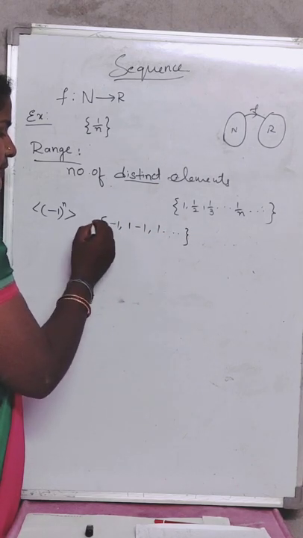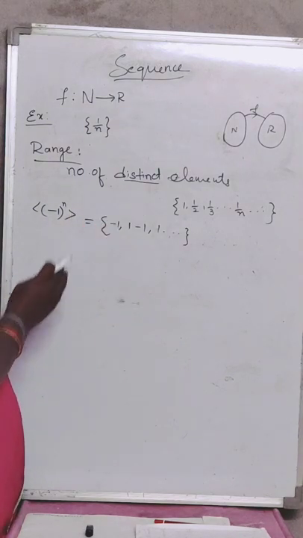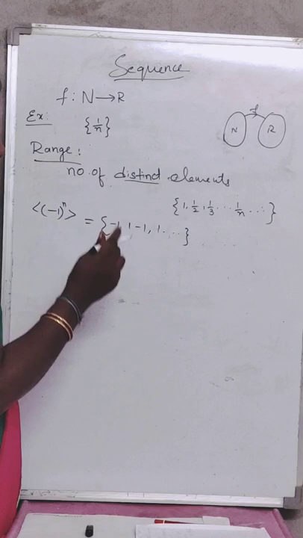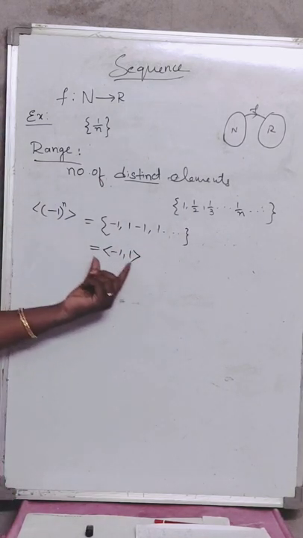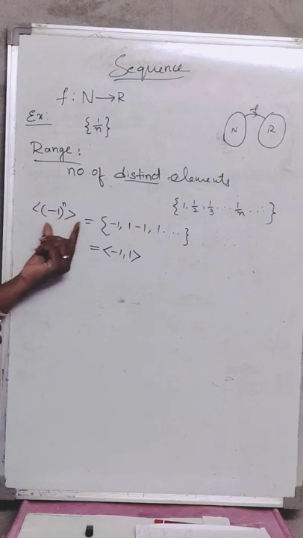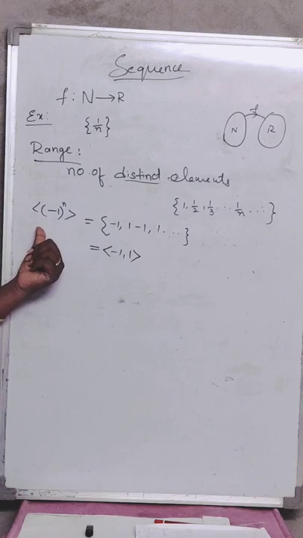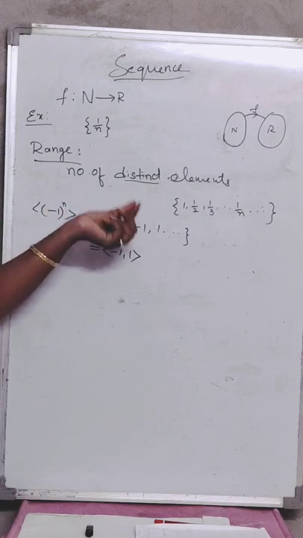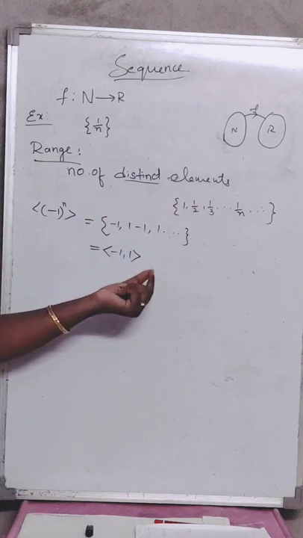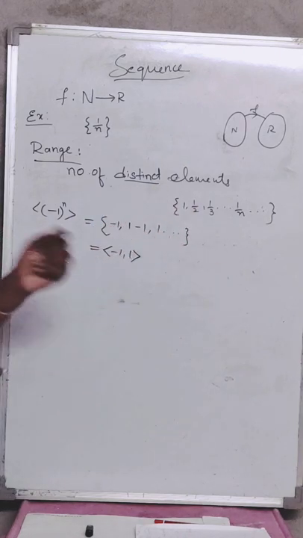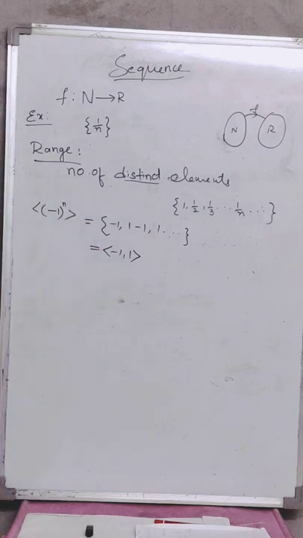But how many distinct elements are there? Only 2 elements, minus 1 and 1. So this is the range of the second sequence, just as the earlier set was the range of the first sequence. Because 1 repeats many times, we take it only once, and minus 1 also repeats many times, so we take it only once. This is the definition of a range set.